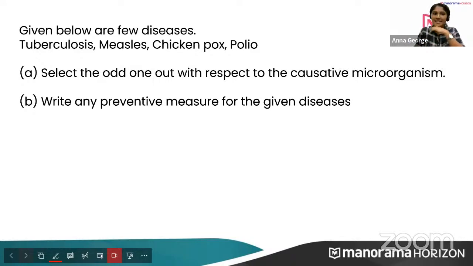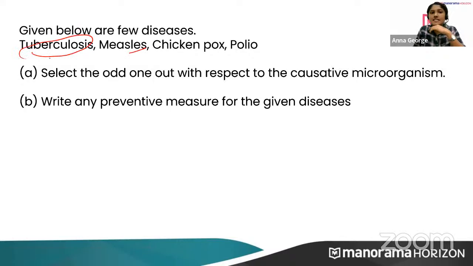Yes, one said it right. They all are actually caused by virus, but tuberculosis is caused by bacteria, right? So tuberculosis is the odd one out, right?